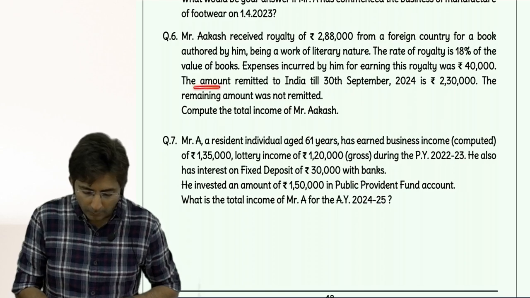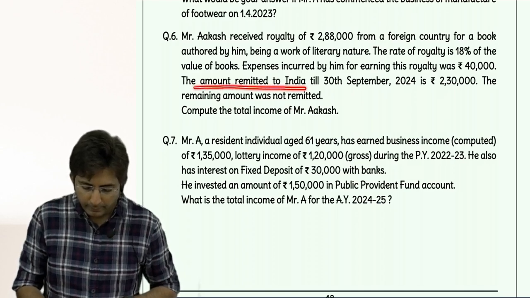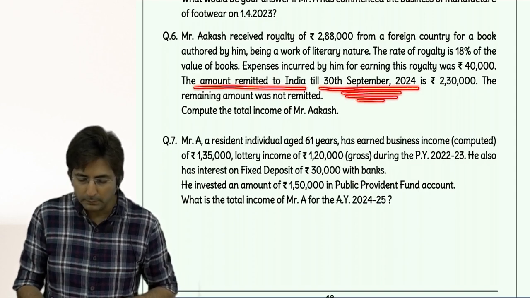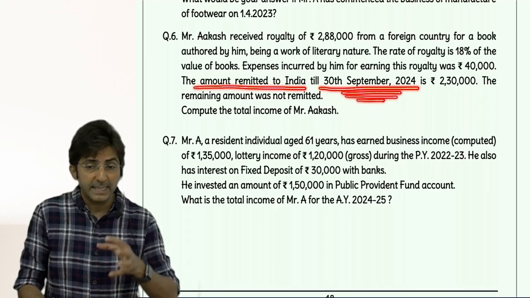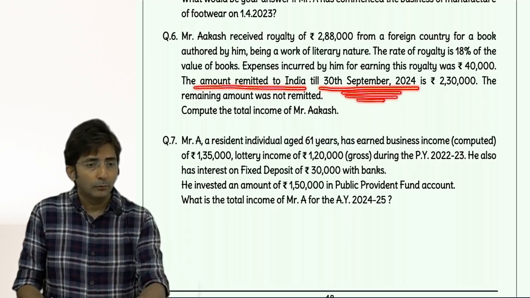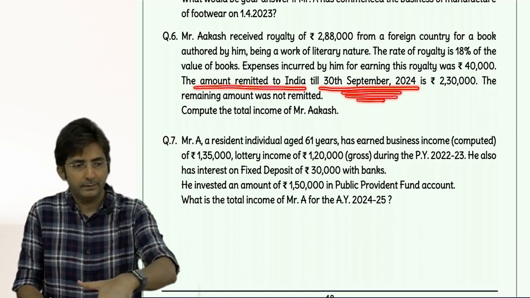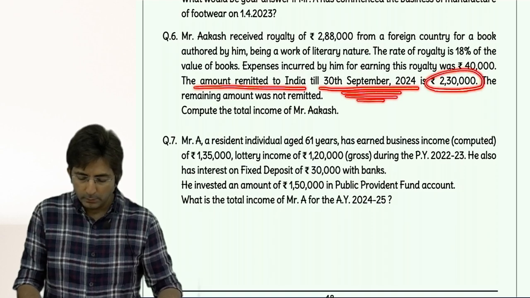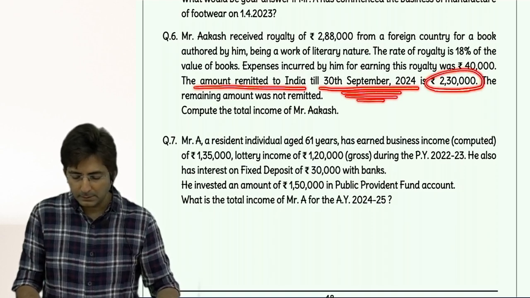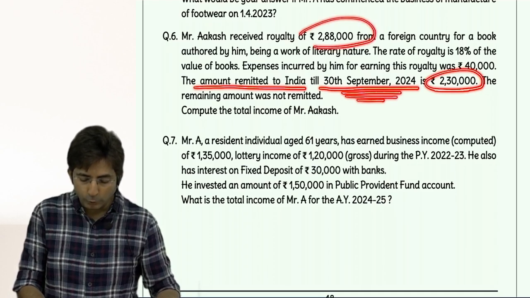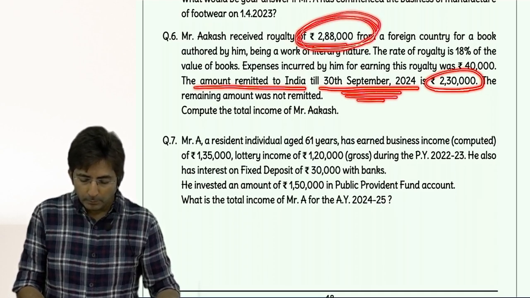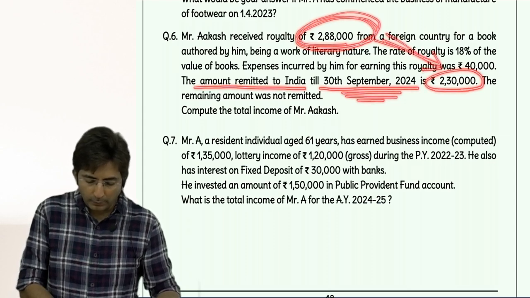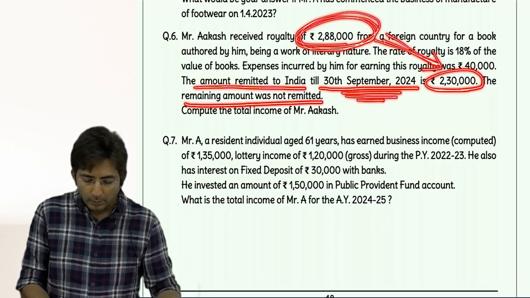Then amount remitted to India till 30th September. You know what is 30th September? The expiry of 6 months. 6 months was the deadline for bringing foreign currency in India. And they are saying he has brought how much? 2,30,000. Oh, he has brought less. How much is his actual royalty? 288. But he could bring in India only 2 lakh 30, and what they are saying, remaining amount was not